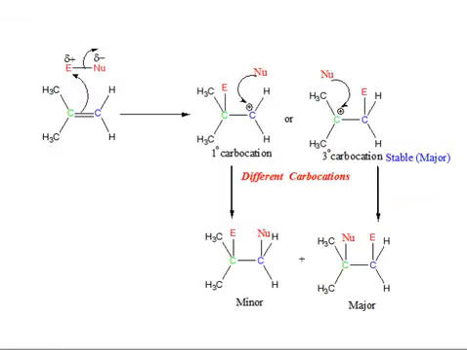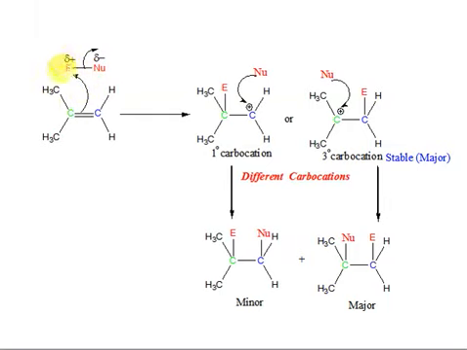For this explanation, let's consider the mechanism here. You can see this pi electron density attacks this electrophilic part, whatever it is. Just keep in mind that this reagent is unsymmetrical and this alkene is also unsymmetrical. When it attacks this electrophilic part, we get two possibilities.